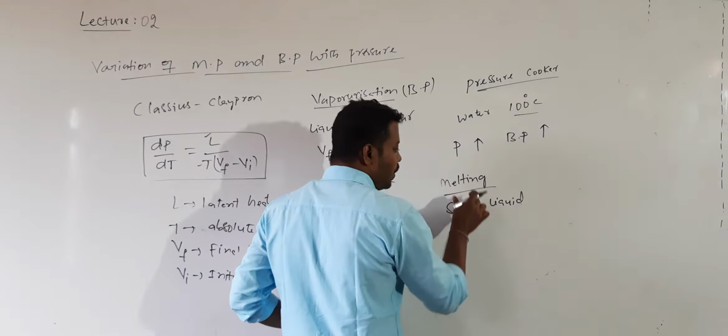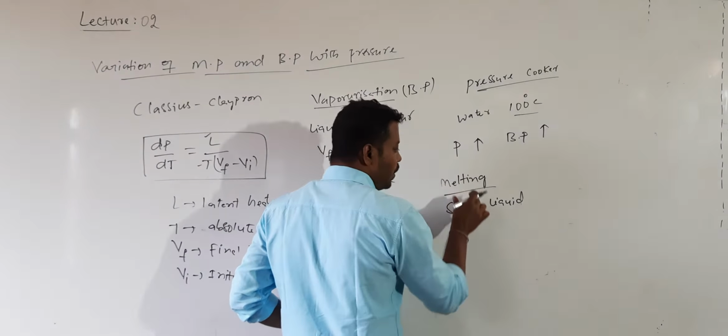How does the melting point change with pressure? Sorry, it is not temperature, it is pressure. Here I want to study the variation of melting point with pressure. To study this, there are two cases during melting. For some solids, when they are converted into liquid, the volume of the liquid is more than the solid. The examples are wax and sulfur.